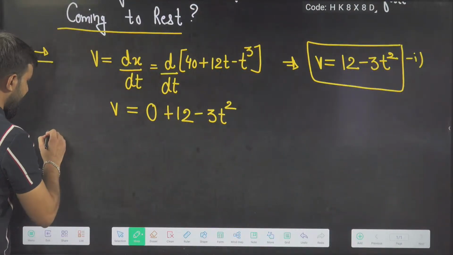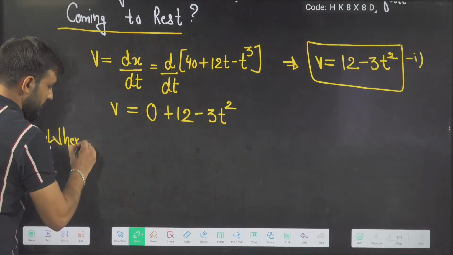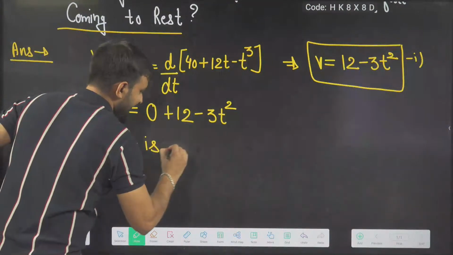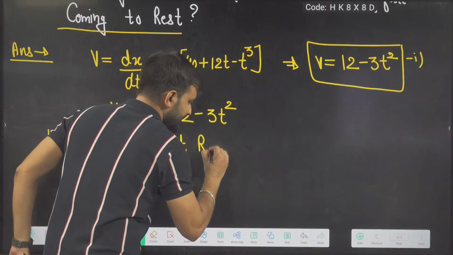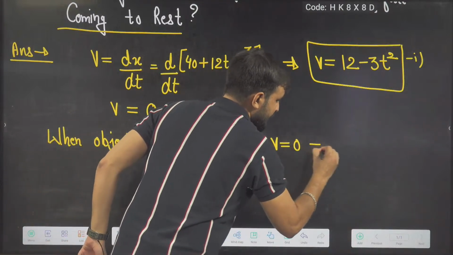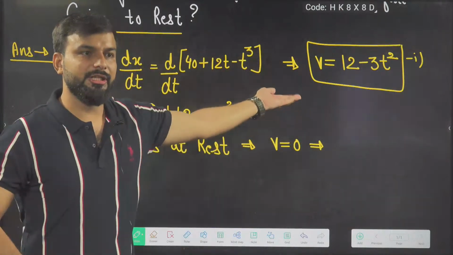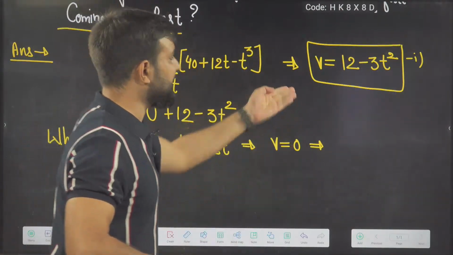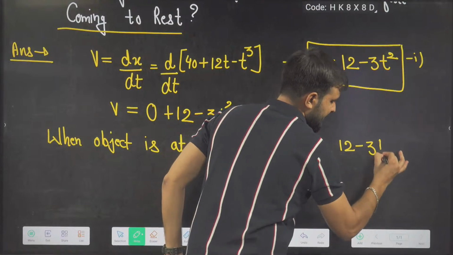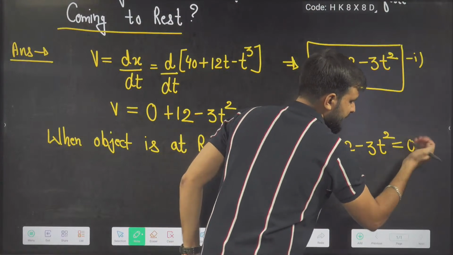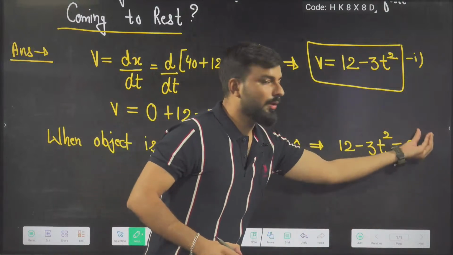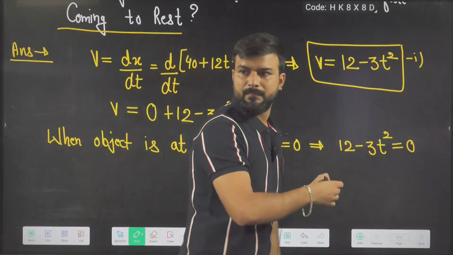So note down: when the object is at rest, its velocity will be 0. And the velocity equation I know. What is the velocity equation? 12 minus 3t square equal to 0. Then bring 3t square to the other side. What will you get?